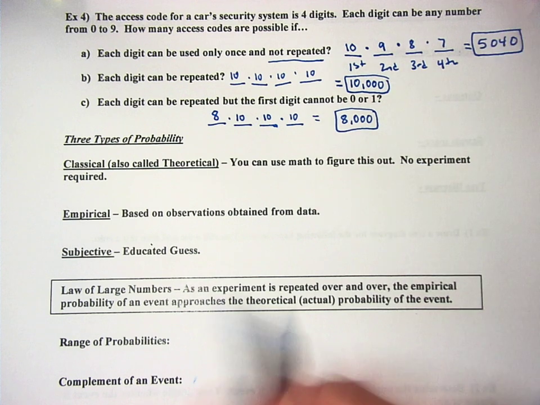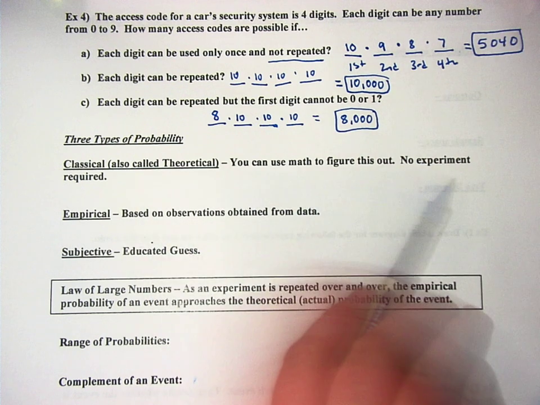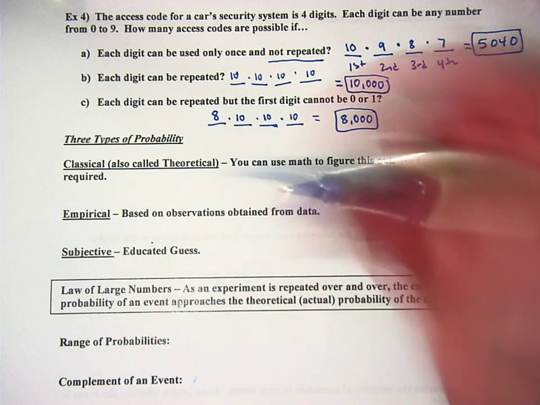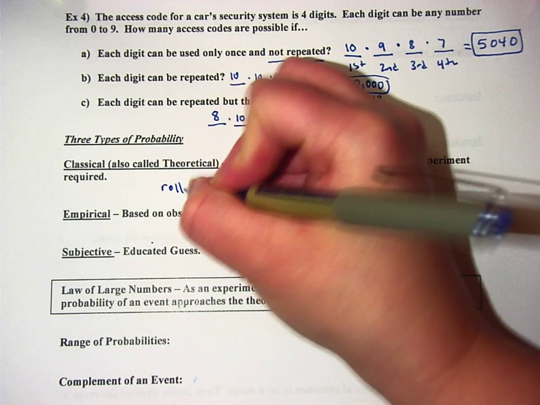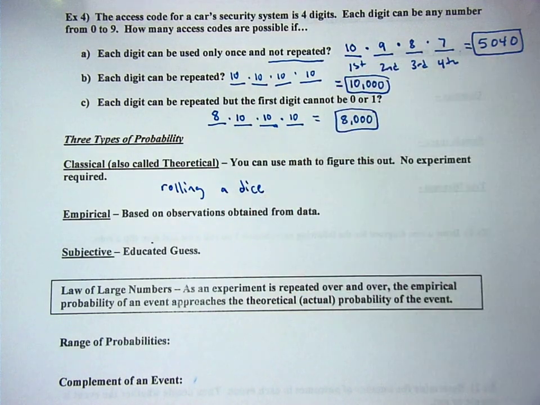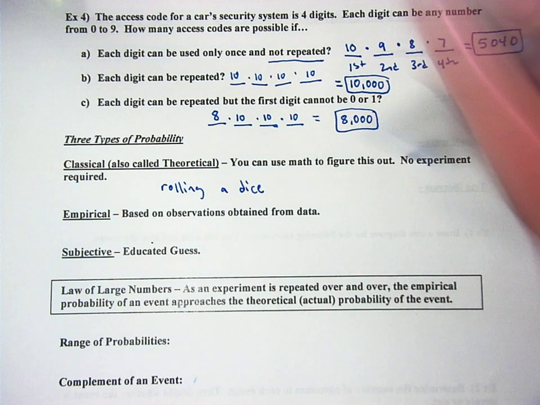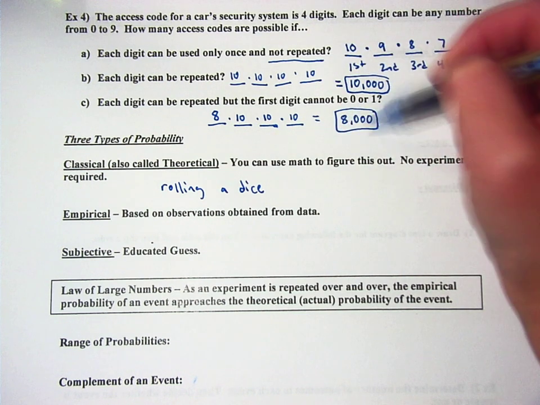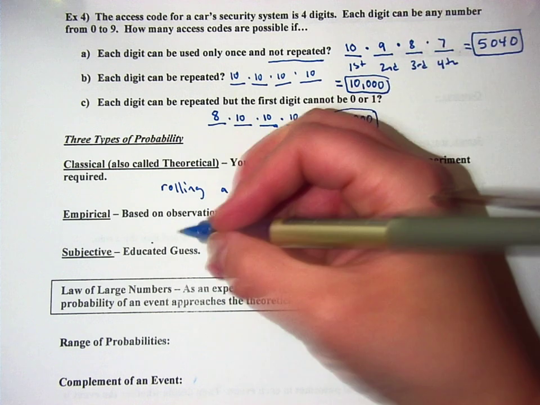Okay, so classical probability, you can use math to figure this out, no experiment required. An example of that would be rolling a dice. You can tell that there's a 1 in 6 chance for every single thing. All of this up here is all classical probability. We can figure it out just using math. We don't have to do an experiment.